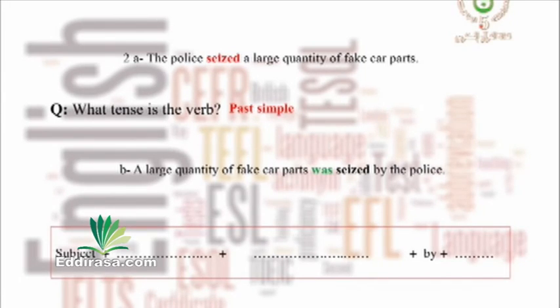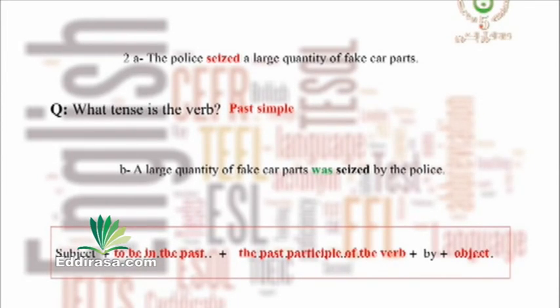Subject plus blank plus the second blank plus by plus the last blank. Right? Let's correct it. The subject is followed by to be in the past this time because the verb in the active was in the past, plus the past participle of the verb, plus by, plus the object.